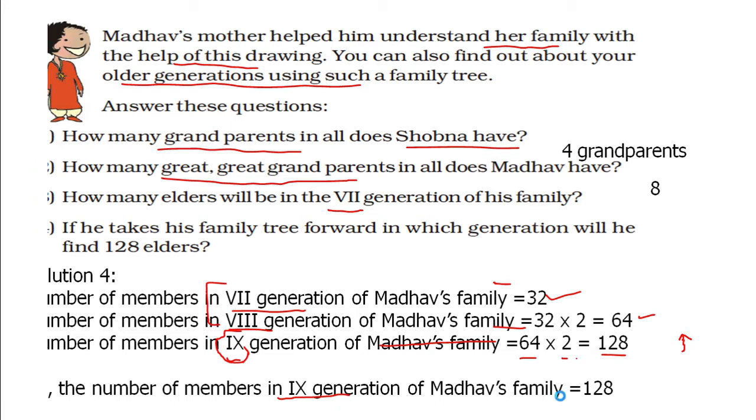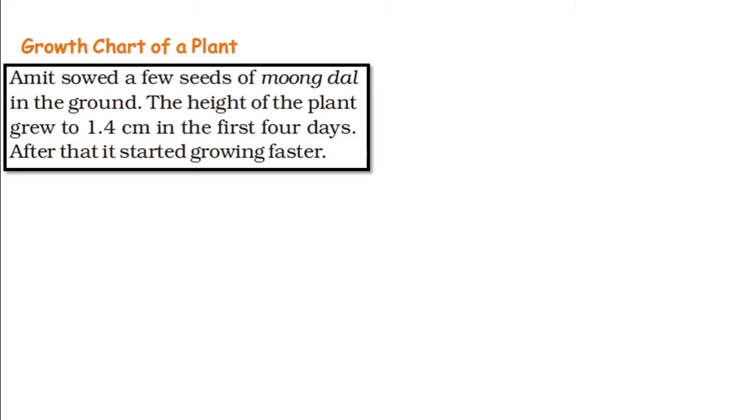Now, growth of a plant. Growth chart of a plant. Amit sowed a few seeds of moong dal in the ground. The height of the plant grew to 1.4 centimeter in the first 4 days. Growing faster. In the initial days, you can see the plants grew slower than in the later days. You can see in plants nearby you, initially they grow slowly, thereafter they grow faster.